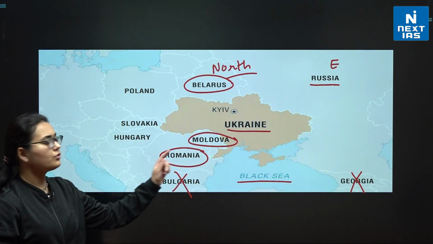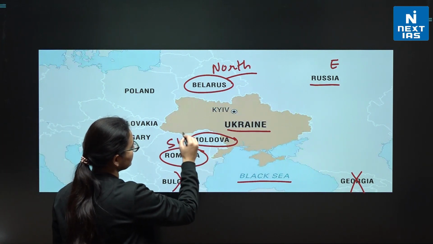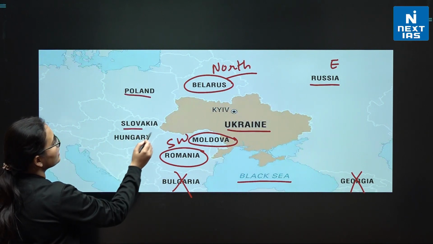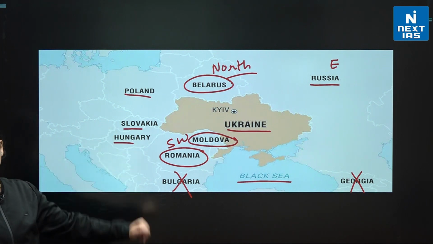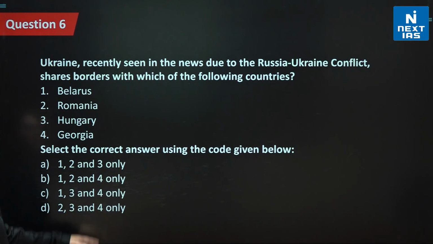So Moldova and Romania are sharing the border in the southwest. And if I talk about the west, there is Poland, Slovakia, and Hungary. So these are the bordering countries. Let us refer to the question and check. So which are the bordering countries?